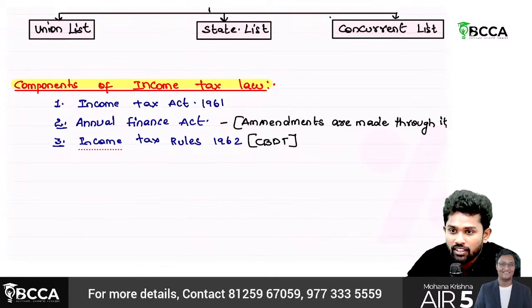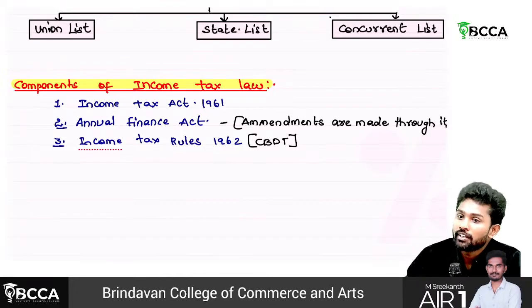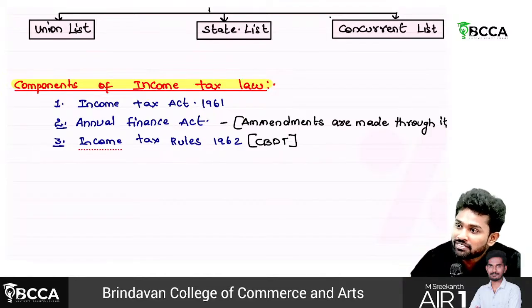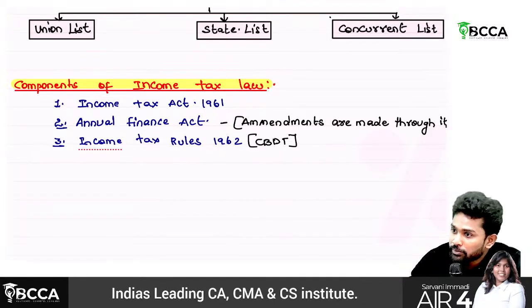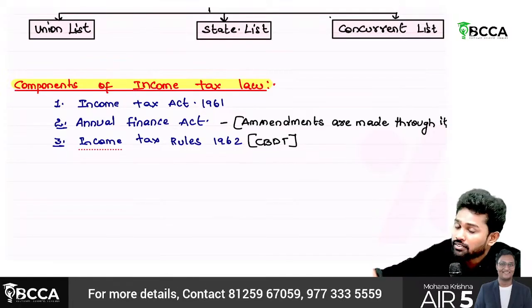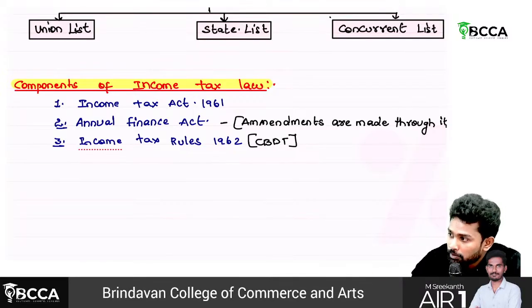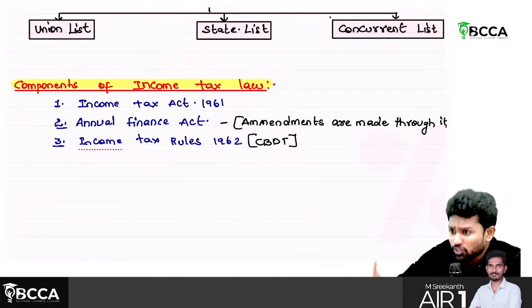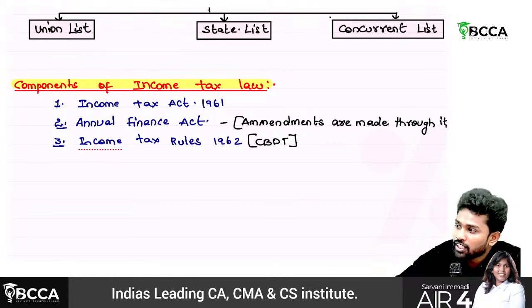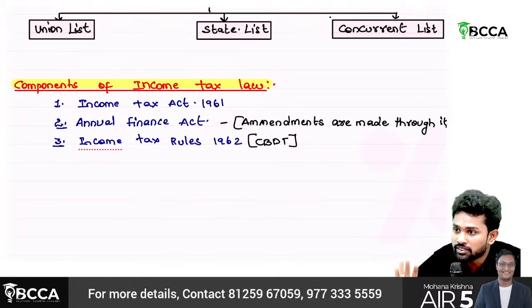The same way, it comes under the central government only, but the finance minister will not come and check our income tax returns. Someone will be checking the day-to-day activities and procedural aspects. That's why they formed a department called CBDT.